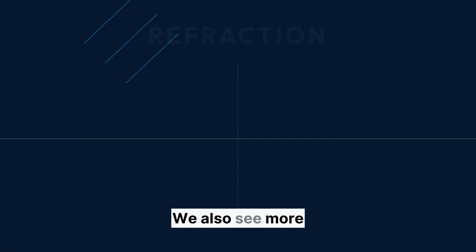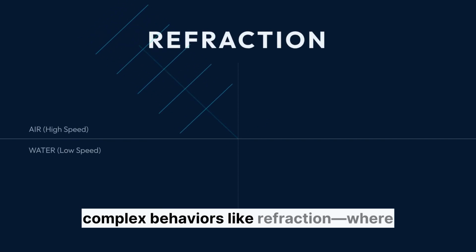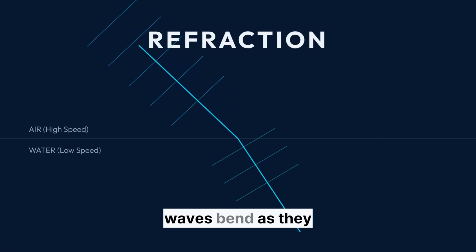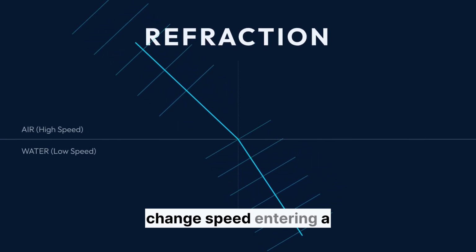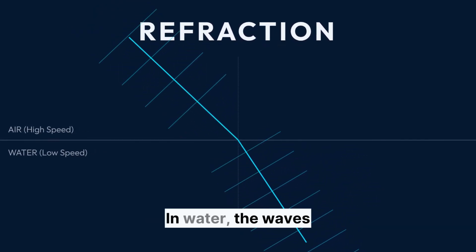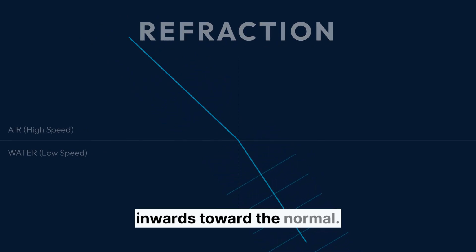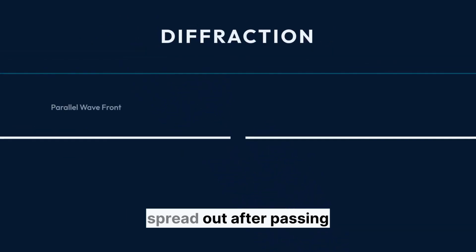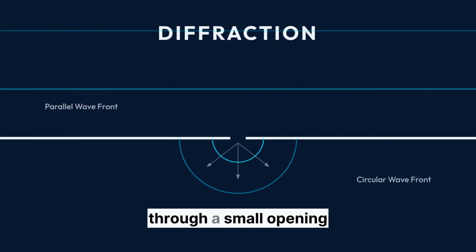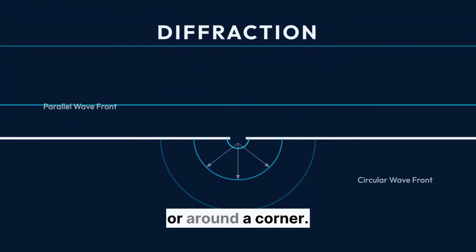We also see more complex behaviors like refraction, where waves bend as they change speed entering a new medium. In water, the waves slow down and bend inwards toward the normal. And diffraction, where waves spread out after passing through a small opening or around a corner.